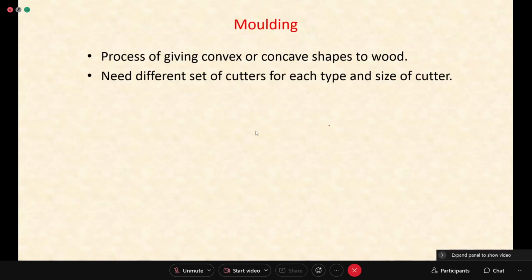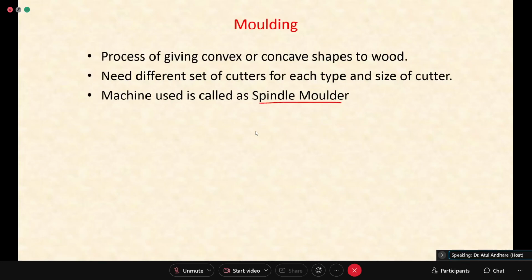Whatever geometry you want to cut, you want to cut some shape like this or some shape like this, a particular shape of cutter or a tool will be required for getting that particular curvature. If you are using a machine for this purpose, that is called a spindle molder.